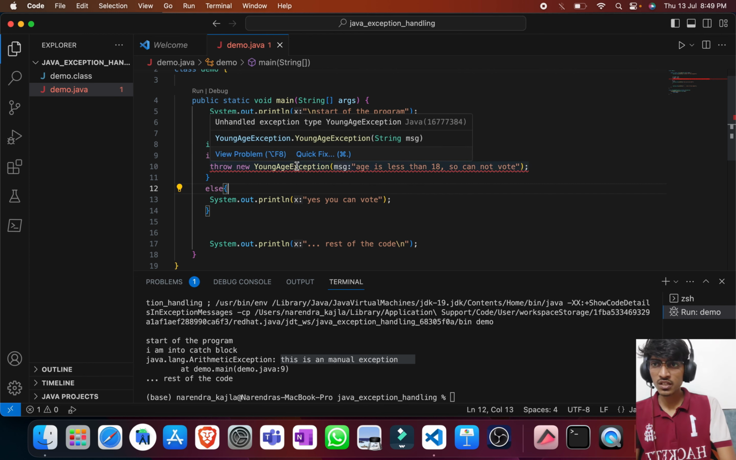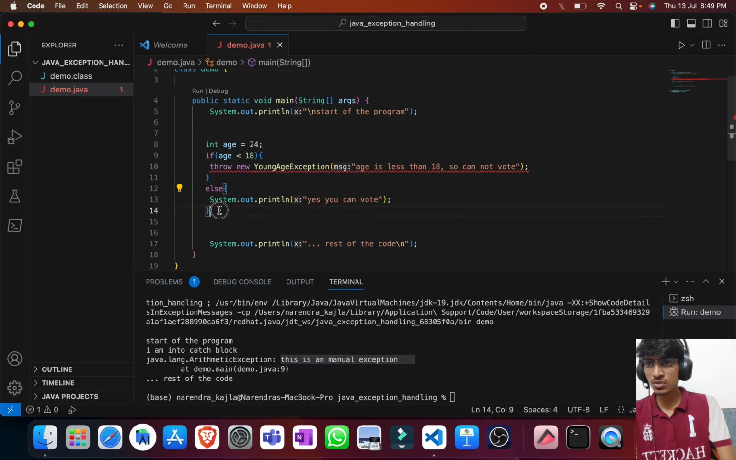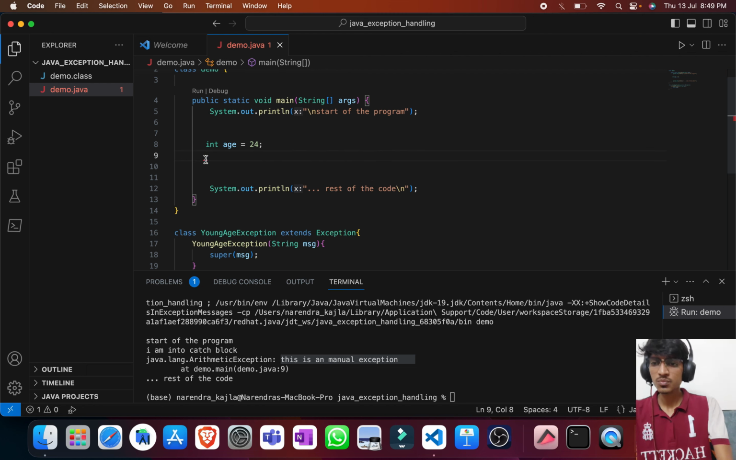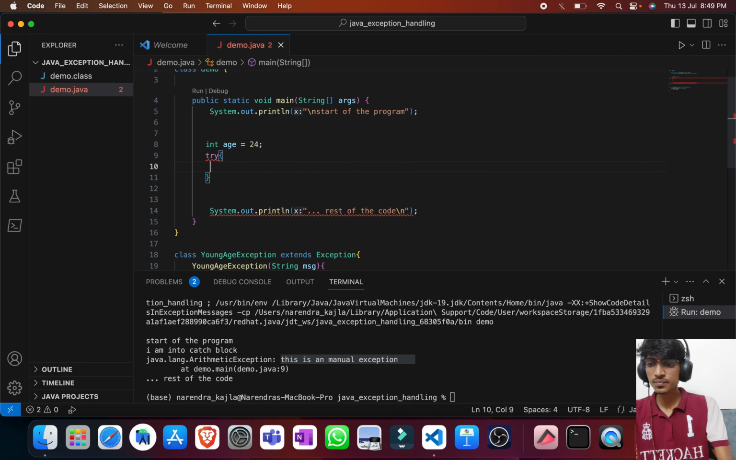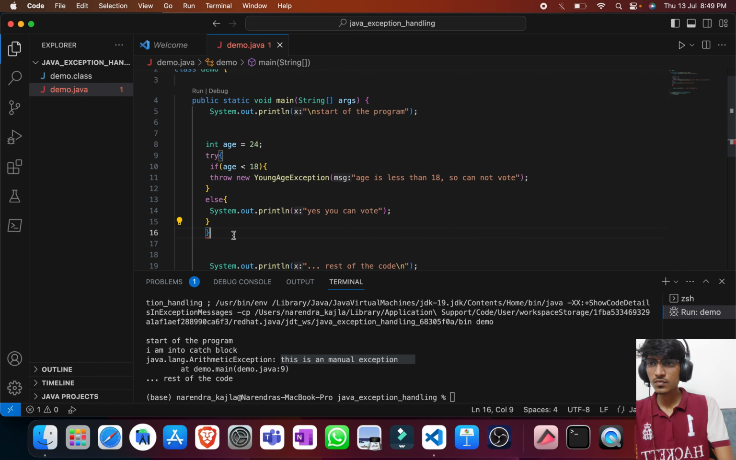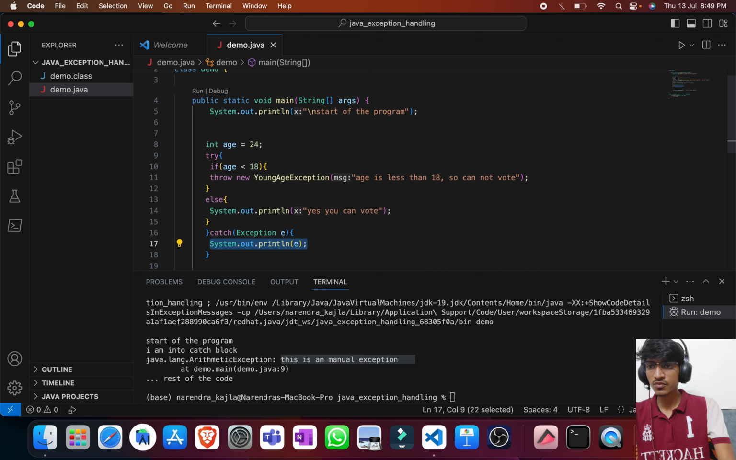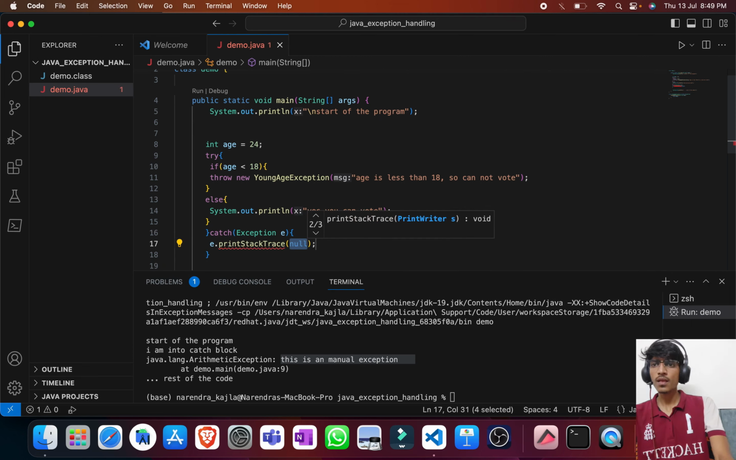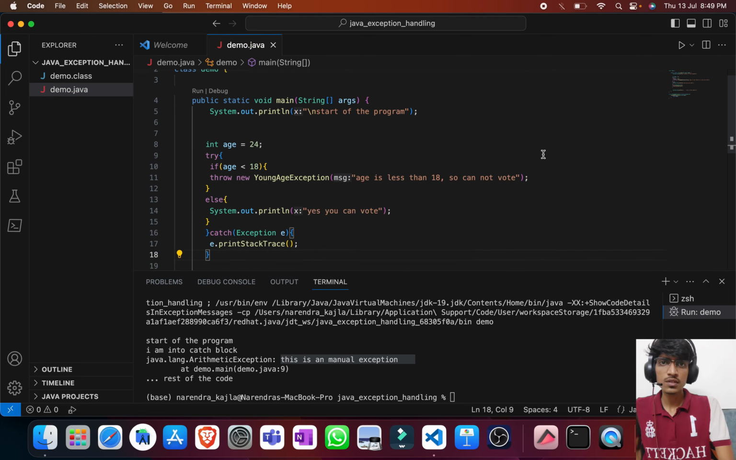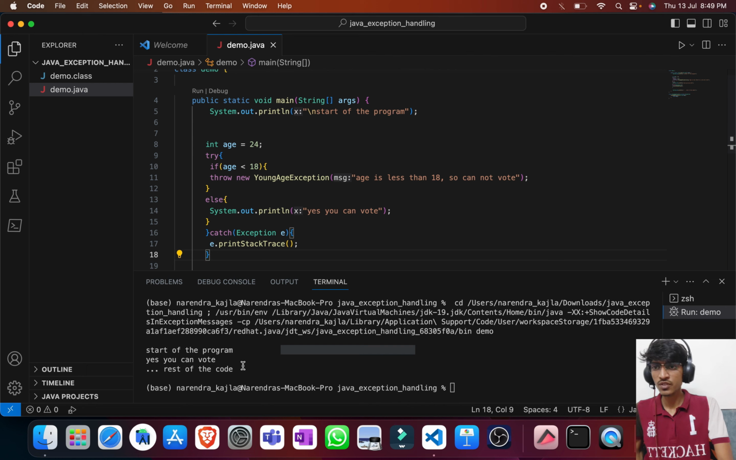So this is giving me an error because I am not handling this risky code, so I have to take this and put it into a try block, so that when the exception is thrown, it should be handled. I'll just print the information about the exception. Let me use printStackTrace for now. Okay, so let us run this and see what we are getting.